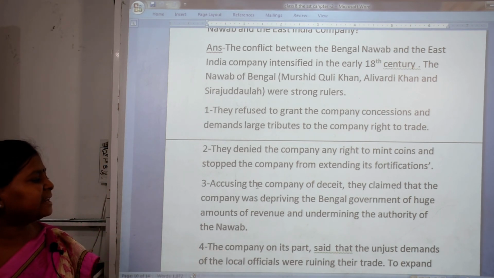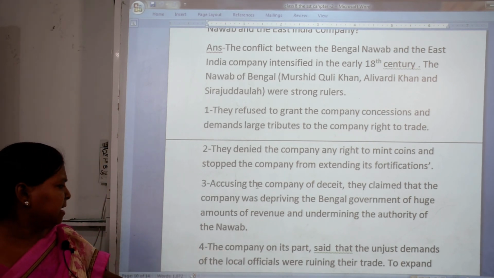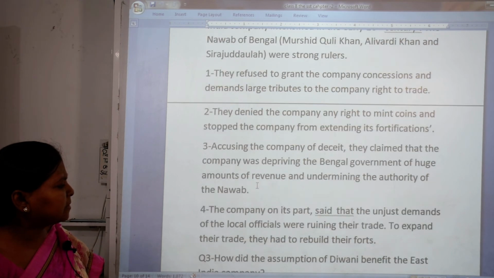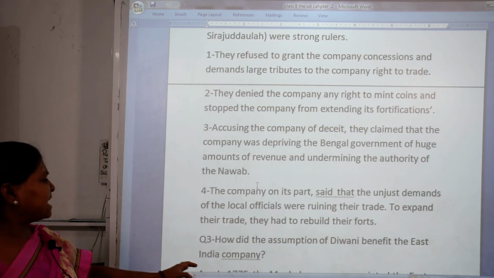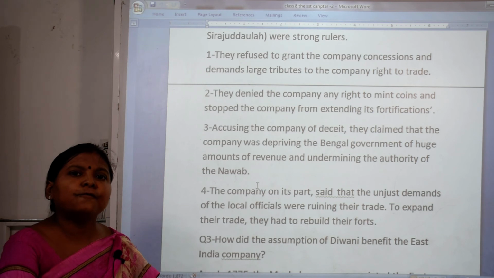The company on its part said that the demands of the local officials for running their trade were unjust. To expand the trade, they had rebuilt their forts.